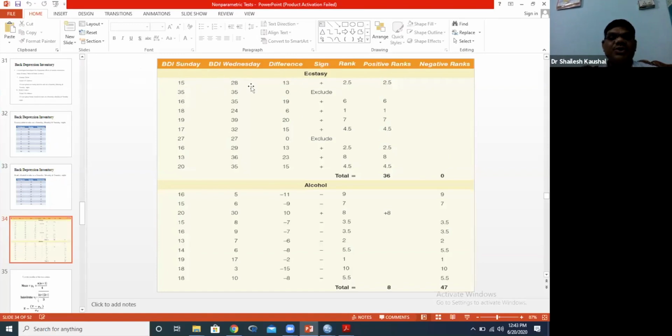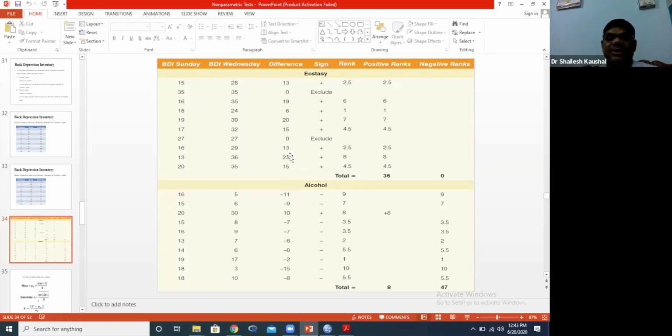For the ecstasy tablet, first of all, what will we do? We will take the difference, 28 minus this. These are our differences. Now we will exclude the 0 cases. We excluded the 0 and then we will assign ranks. 6 means the lowest value, so the rank is 1. Then the next lowest value, after 6, is 13.